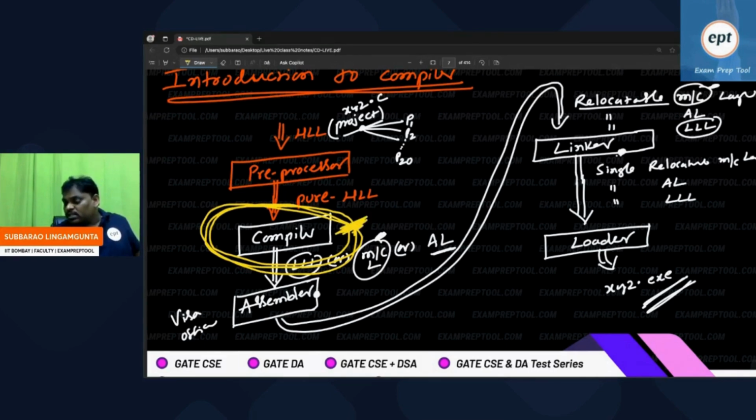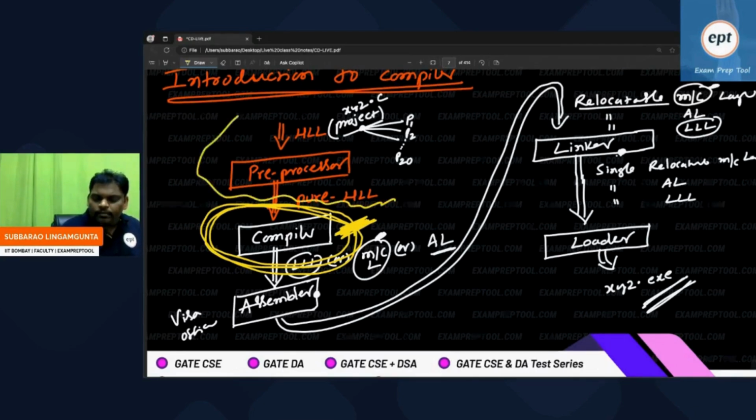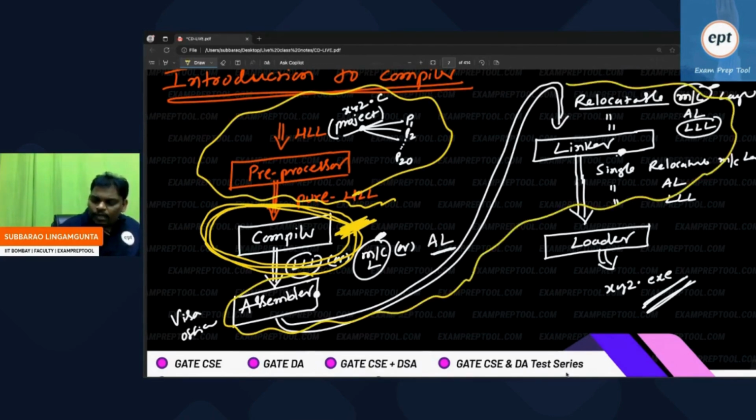But they don't want to trouble the user. Whenever I say compile, only compilation should be done. But it will do a little bit before compilation. It will do a little bit after compilation also. When I say compile, it has to do only compile. But it don't want to trouble the user, so it will do a little bit before compilation and a little bit after compilation also.